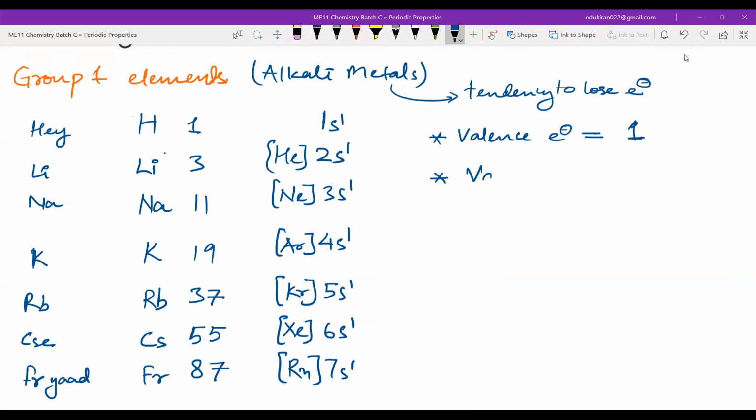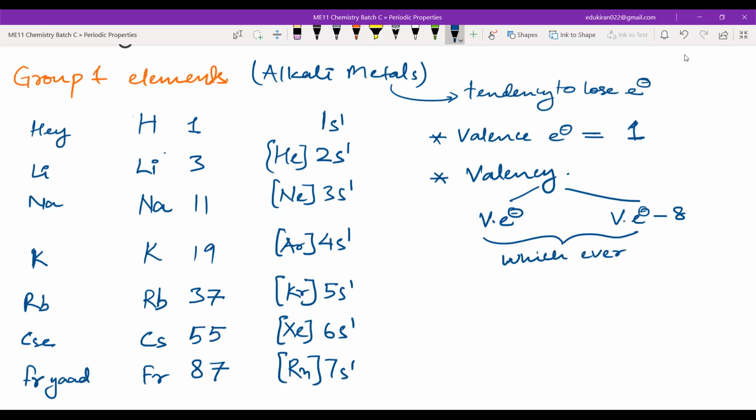Now there is one more concept which is known as valency. Valency can be two things. It can be either the valence electron, or if it is not the valence electron, it will be 8 minus valence electron, whichever is smaller. This is valency, or sometimes you also say this oxidation state. If I write this with sign, that will be oxidation state. If I don't write this with sign, that will be valency.